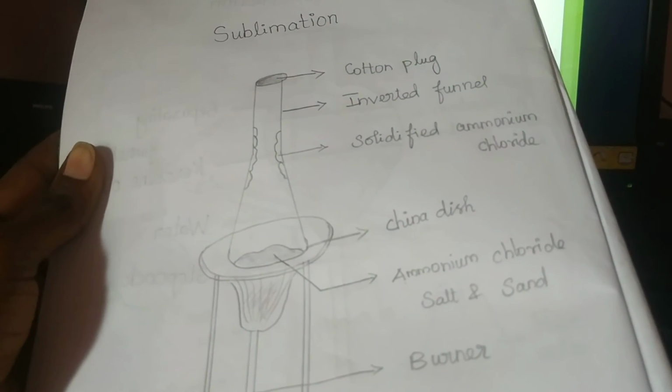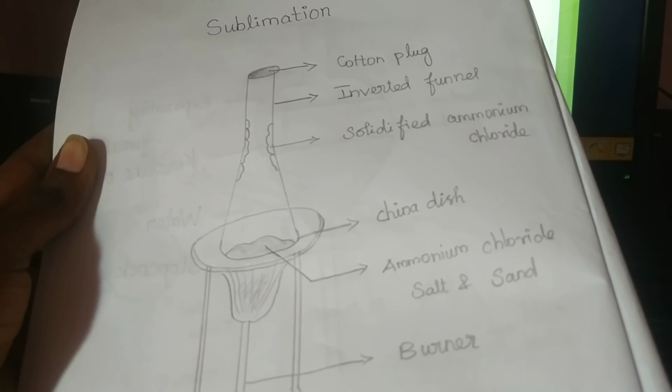After evaporation, the ammonium chloride solidifies in the inverted funnel. I will show the side tube now. Here, if we heat the ammonium chloride and salt that we have taken, the ammonium chloride vaporizes and forms a solid again. It is in vapor state, and when it cools, it comes back to solid state.